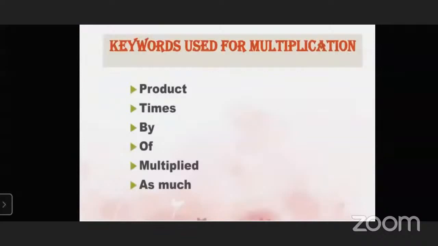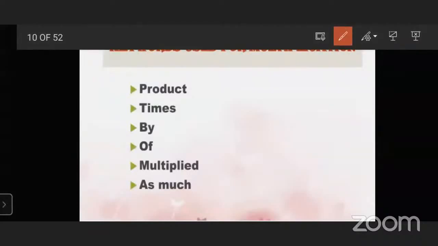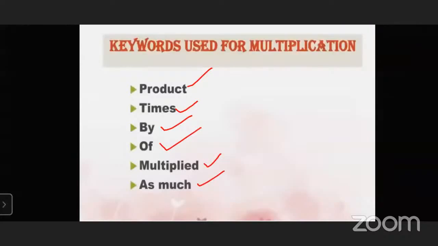Some keywords are used for multiplication. One is product. Then times. Likewise, 4 times 3 means 4 multiplied by 3. Likewise, 4 by 3, 4 of 3. In BODMAS, you will get "of"; the O stands for "of". Of means multiplication. Multiplied, as much. These are some keywords used for multiplication.